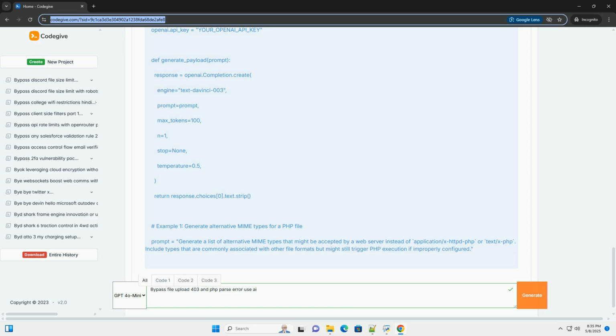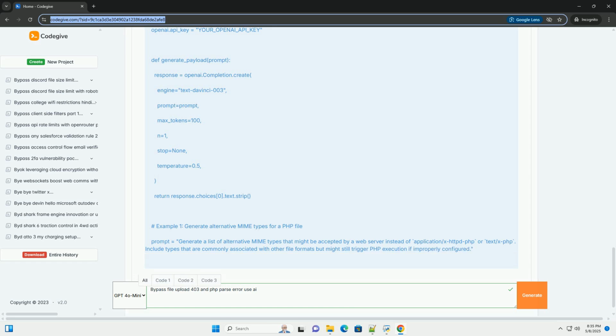Cross-site scripting, XSS: uploading files containing malicious JavaScript code that can be executed by other users. Denial of service, DOS: uploading large files or exploiting vulnerabilities to overload the server. Information disclosure: uploading files that can be accessed by unauthorized users, potentially revealing sensitive data.